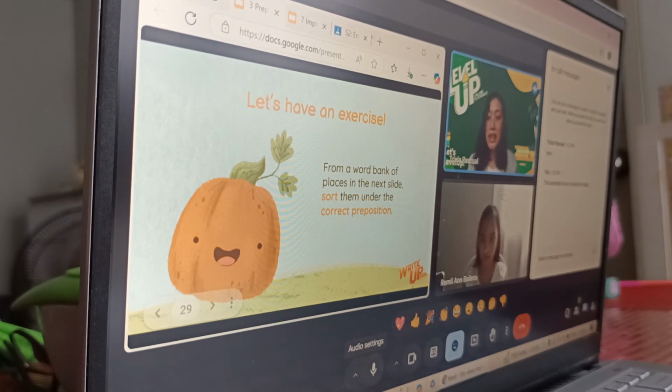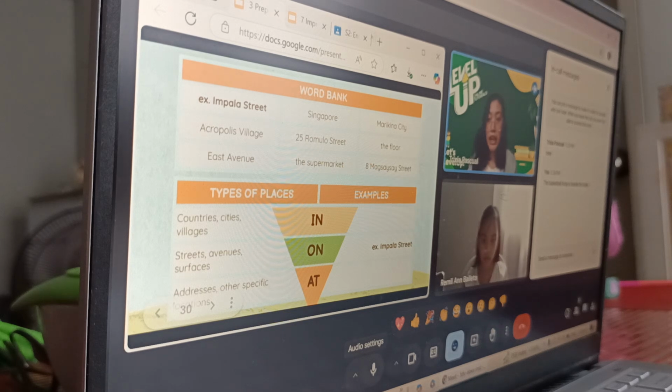Now let's have an exercise. Can you try to match this? Earlier, I said that when we refer to countries, cities, villages, we make use of in. If we refer to streets, avenues, and surfaces, we use on. And if we make use of addresses and other specific locations, we use the preposition at.